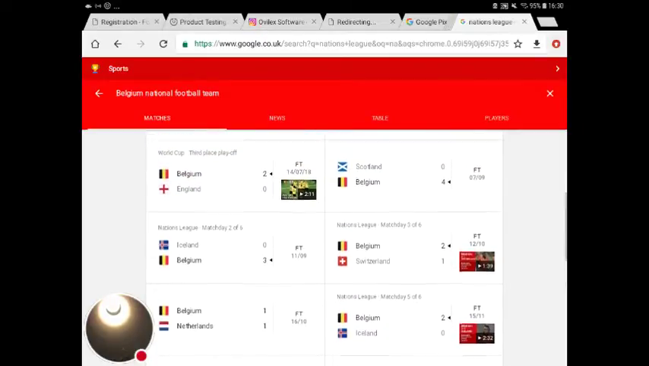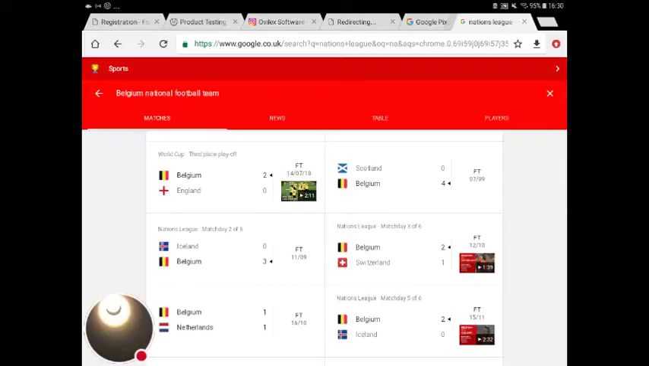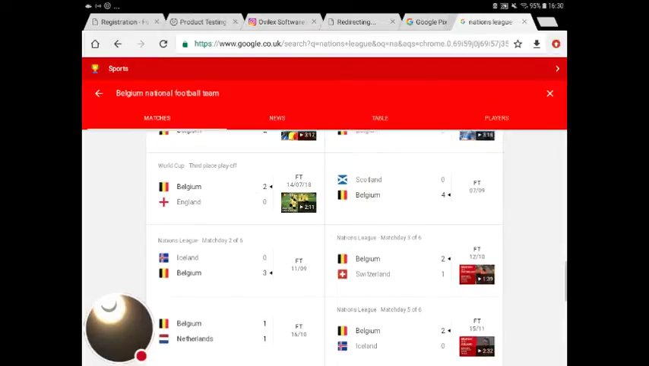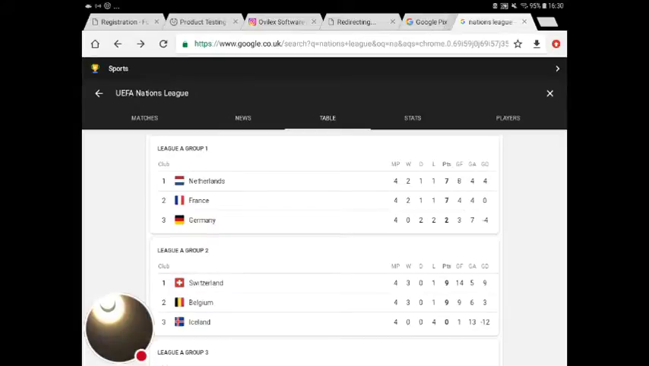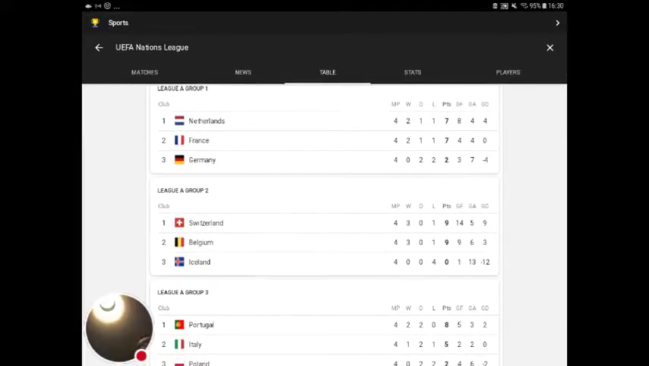Match day 3 of 6, it was Belgium against Switzerland. Belgium won it 2-1. Then Belgium beat Iceland 3-0. And Switzerland against Belgium, they won it 4-0. If you go up a bit further, one we're very definitely not proud of is Belgium versus England 2-0. Let's get that off there. Just pretend that did not happen. They've written it the wrong way around. It should be England 2.